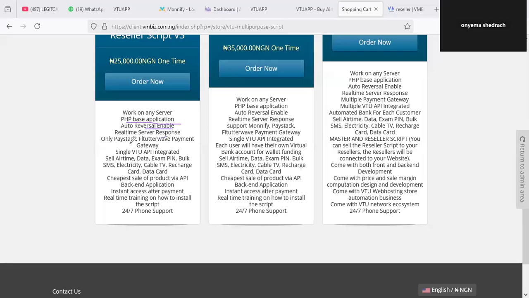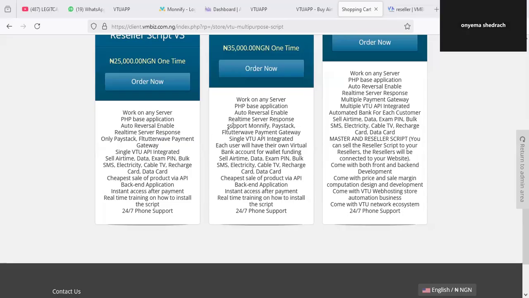Then this particular first one supports only the Paystack and Flutterwave payment gateways. Mark it. So you shouldn't pay for this and then expect other features on it. Then you see a single V2 API integrated, so you can only use one API here. You can sell all the services listed here. The services on the API are 100% cheap, so rest assured of that.